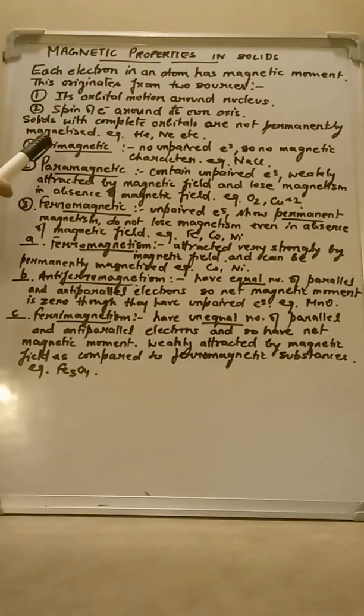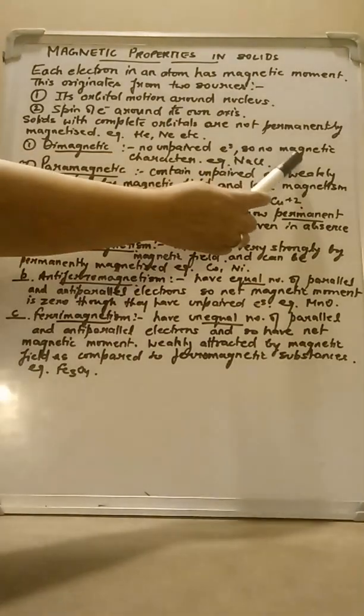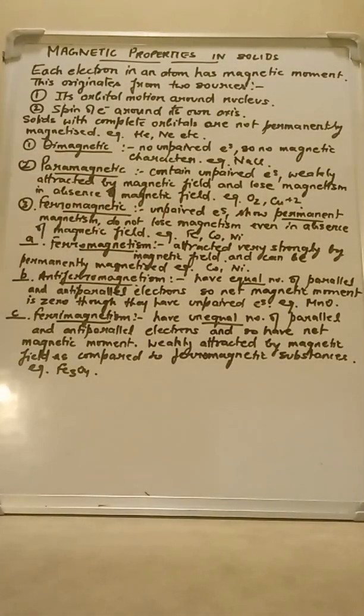Number one is the diamagnetic property. Now what is diamagnetism? The substances which exhibit diamagnetic property do not have unpaired electrons. So in them all the electrons are paired. Since they have no unpaired electrons, they show no magnetic character. An example is NaCl.